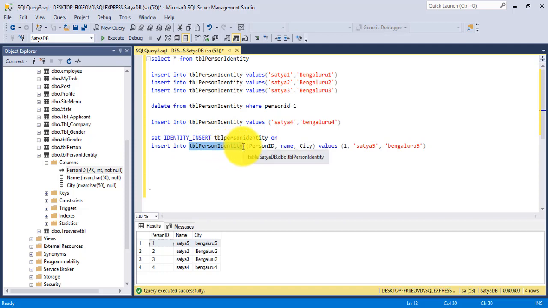So the next point is, if I want to remove the person ID column name and its value to make it auto increment, remember the identity underscore insert of table person identity is on. As long as identity underscore insert is turned on for a table, you need to explicitly provide the value for that column. If you don't provide the value, you get an error.